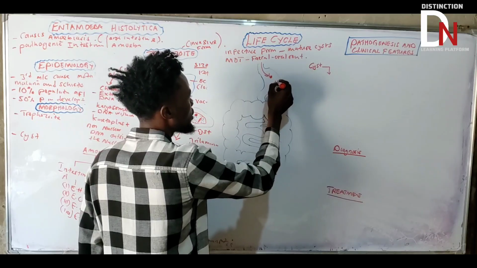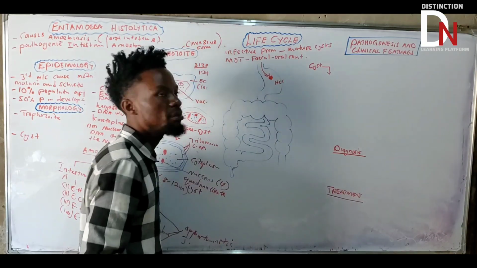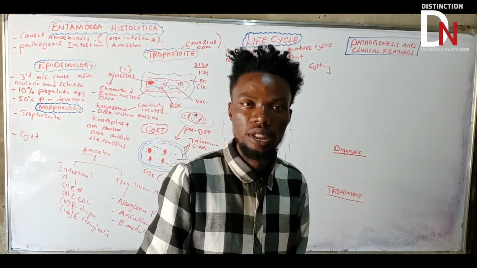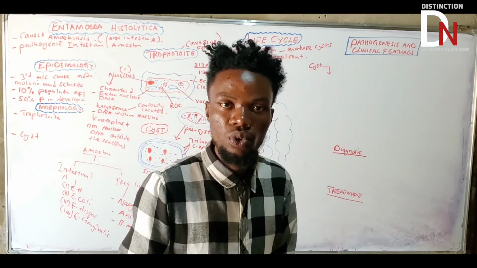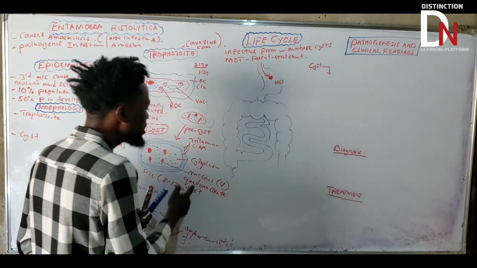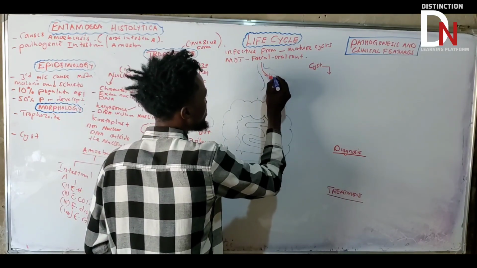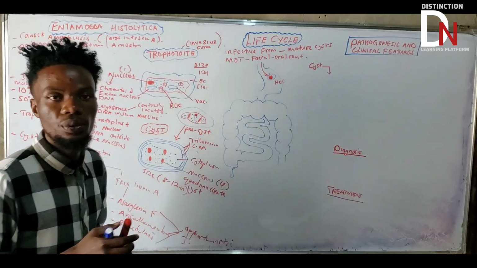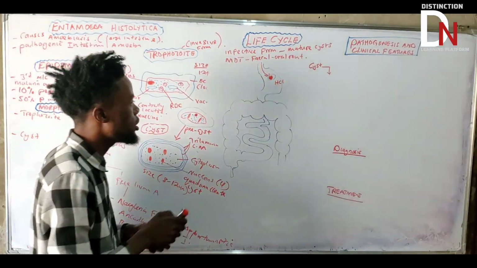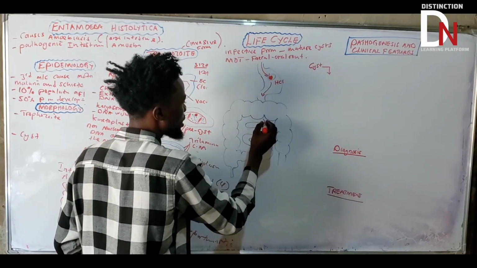Here there is hydrochloric acid. Hydrochloric acid will try to destroy this mature cyst, but it will fail. Why? Because it has the trilaminar cell membrane. Because of this trilaminar membrane, it is not going to die. It will continue its transmission.